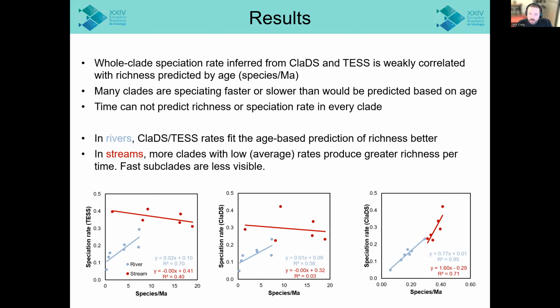That trend is a bit stronger in rivers, where we see a higher speciation rate correlating with a high number of species per million years. But in streams, there are actually a lot of clades with low average speciation rates that produce a higher number of species per time. And this is because the average rate inferred from clades or tests is going to hide some of those extremely fast speciators and lead to an overall lower speciation rate than you see in the absolutely most species rich, highest speciating clades within a whole clade.